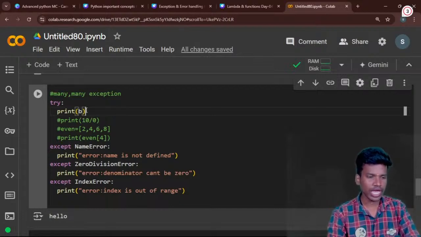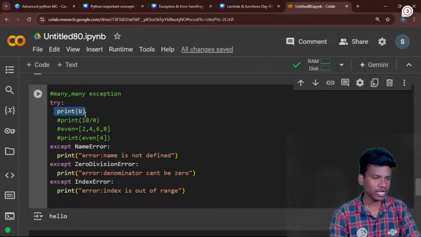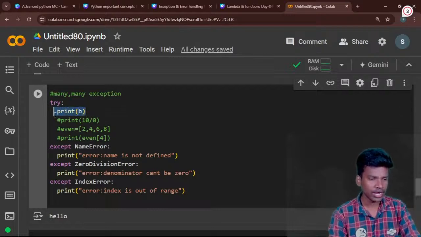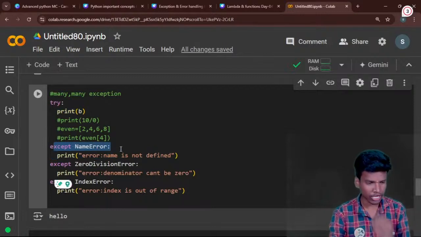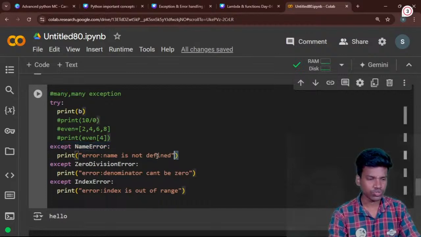It is the name error, because I have not mentioned a value for b, so b does not have a value. So we will get the name error. Automatically the try will find the error. Next, the except, like name error except, will handle the error. The message, name is not defined, will be executed.